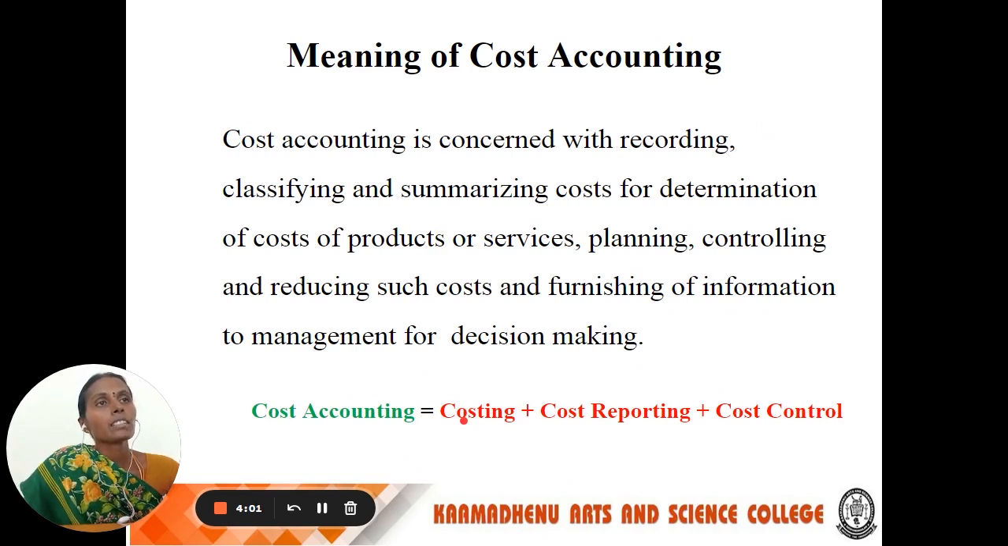Cost accounting is concerned with recording, classifying, and summarizing the cost, determination of the cost of products or services, planning, controlling, and reducing such costs, and furnishing information to the management for decision making. So cost accounting is nothing but costing plus cost reporting plus cost control.